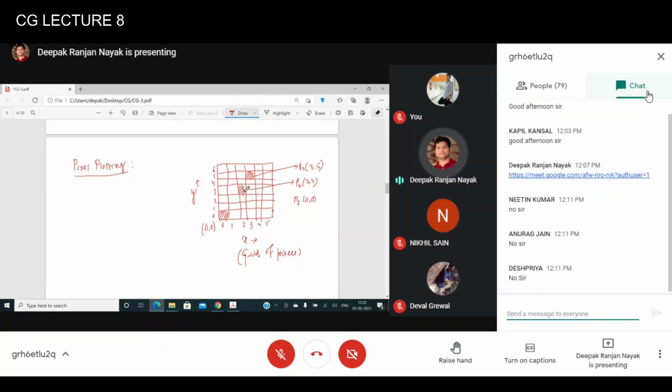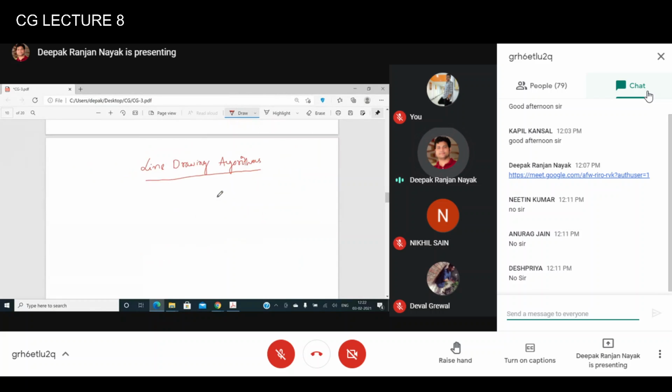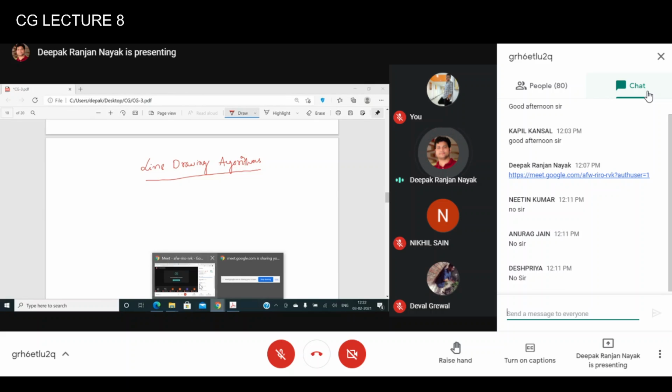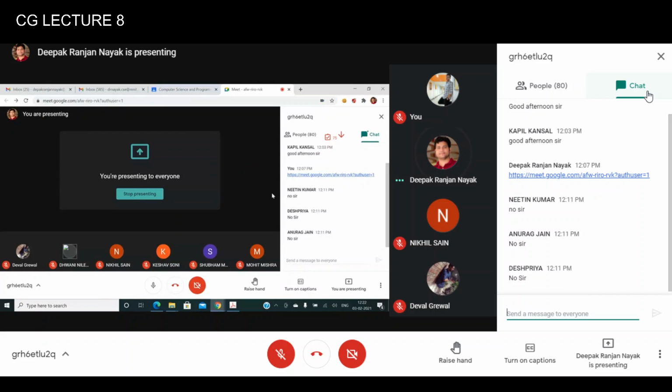Here it is not the case. We all know that in the analog domain, if I draw a line, who can say how many points will lie on that line? Just think about analog, not about this screen.